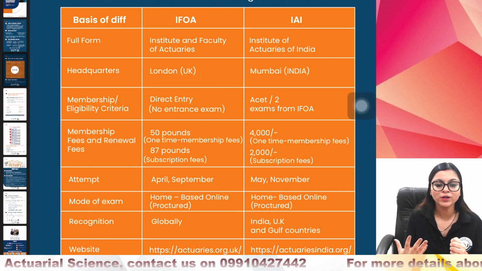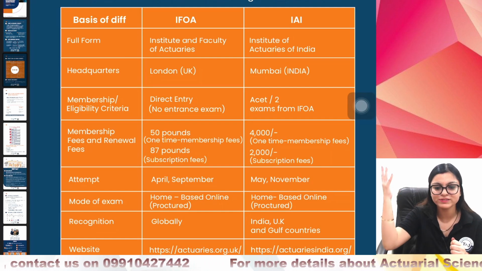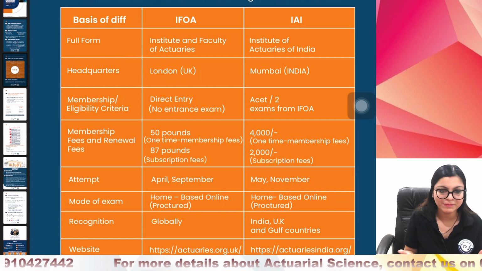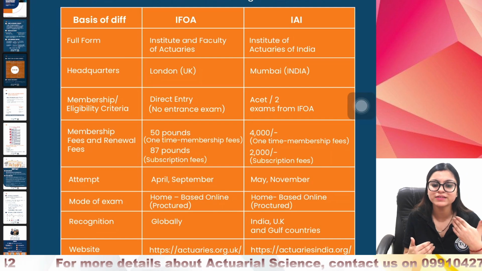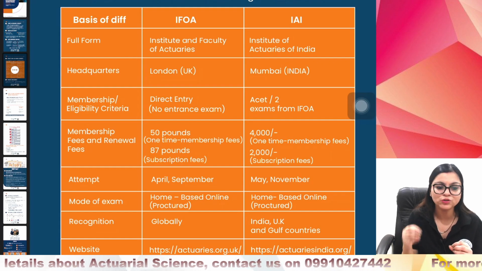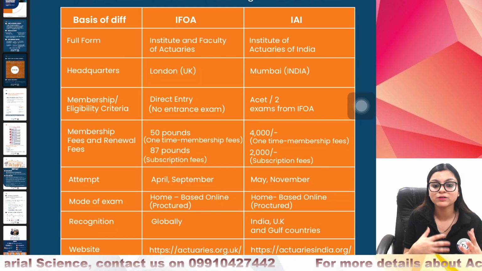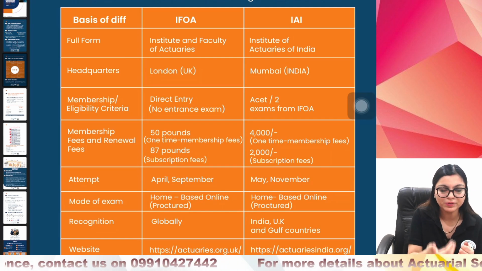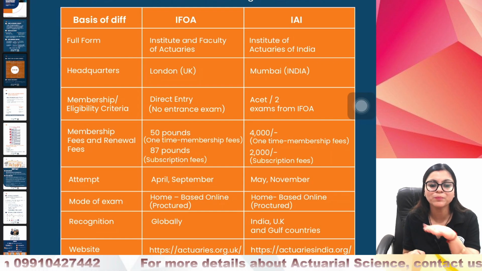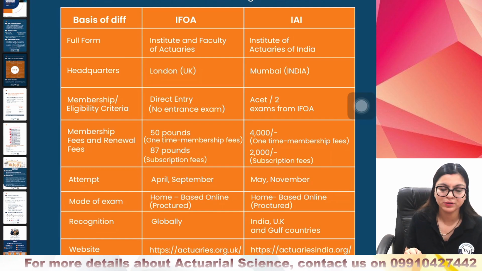But since IFoA is based in London and it's a parent society, started 70 to 80 years back, it has global recognition and hence more acceptance, whereas the Indian society is also definitely growing and is well known in India, in the UK and in Gulf countries as well. The only reason India is rated lower than IFoA is that the passing percentage is slightly less for II compared to IFoA, and the papers used to be slightly more difficult for II.